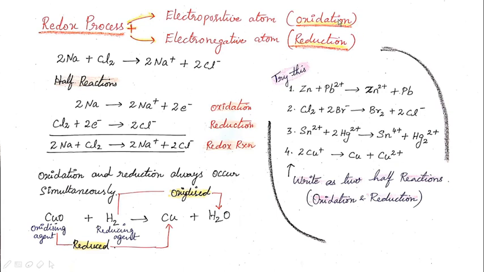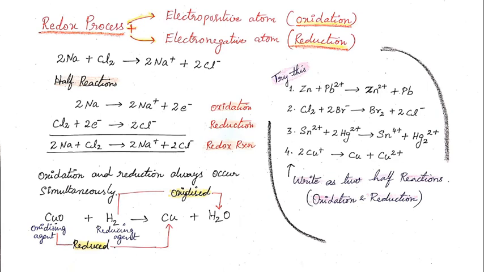When these oxidation and reduction reactions occur together, they are called a redox process or redox reaction. Usually in electrovalent bond formation, oxidation and reduction occur together only. So in other words, we can say the formation of an electrovalent compound or electrovalent bond is a redox process. It is easy to understand.